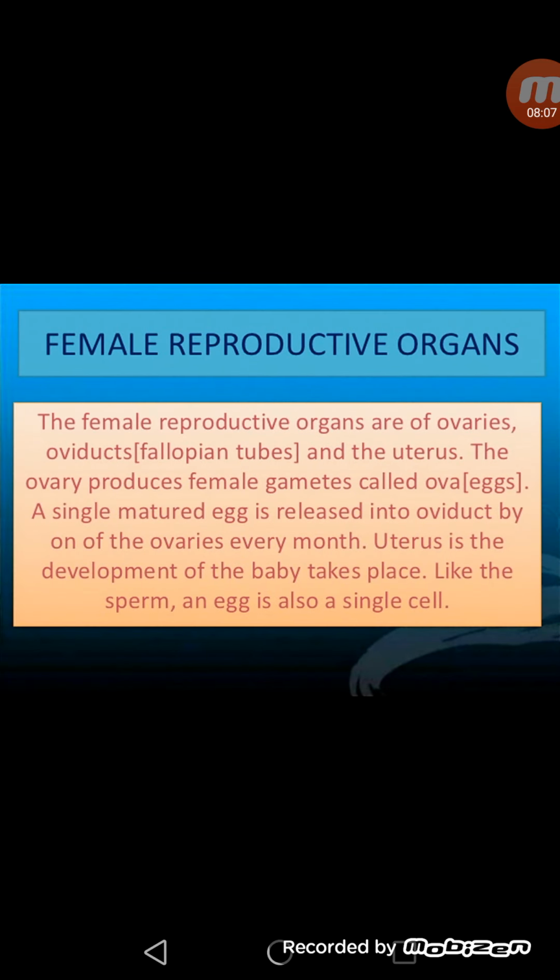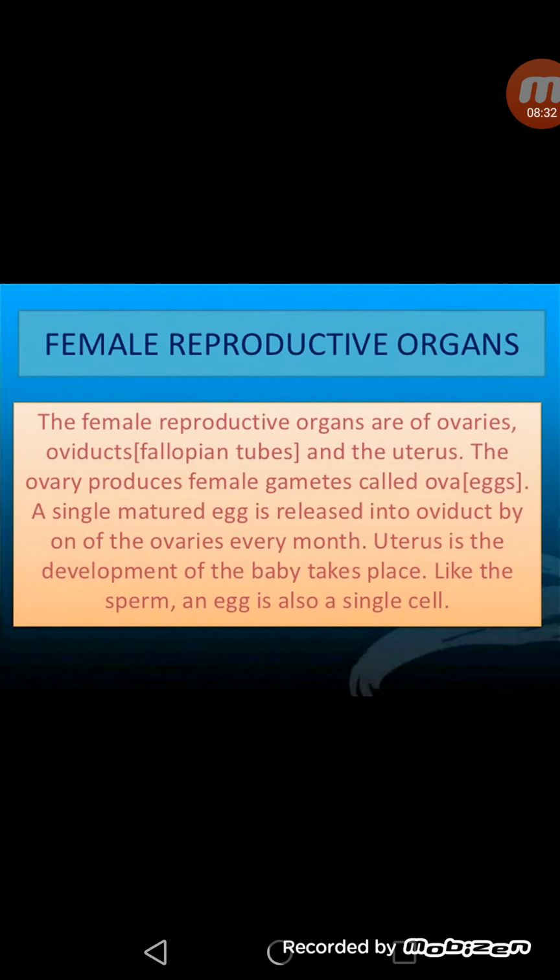Now the female reproductive organs, as you can see, are written here. The female reproductive organs are the ovaries, oviducts, which are also called fallopian tubes, and the uterus. The ovary produces female gametes called ova or eggs. Every month one mature egg is released by one of the ovaries, and the uterus is that part of the female reproductive system where the development of the baby takes place.